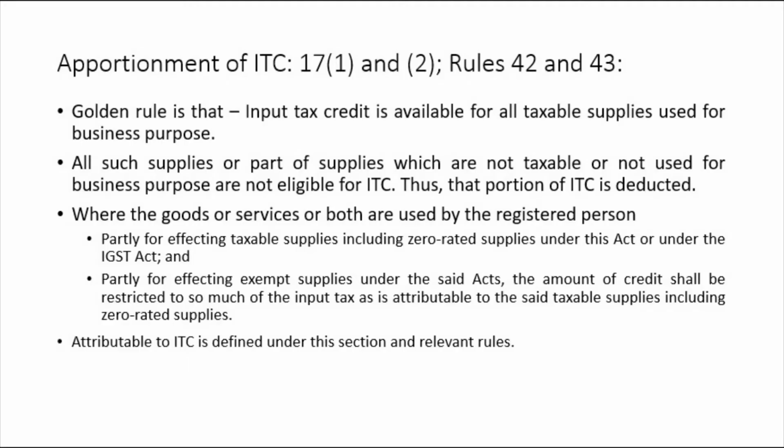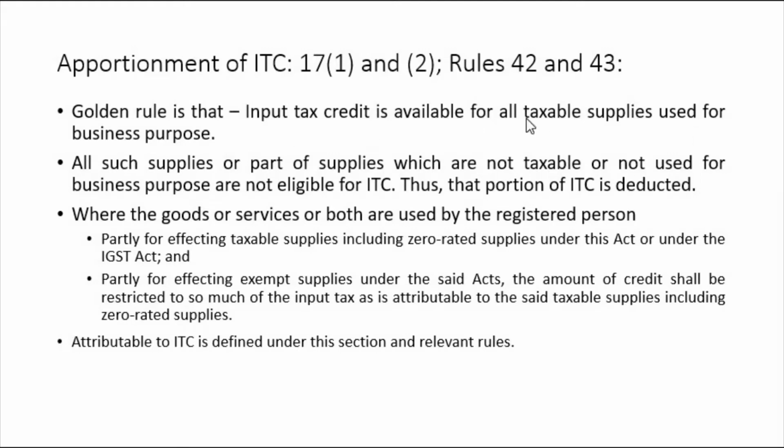Hello friends, it is time to start with the apportionment of ITC that is given in section 17 and according to rules 42 and 43. First of all, you understand that there is a golden rule where input tax credit is available for all taxable supplies used for business purpose.